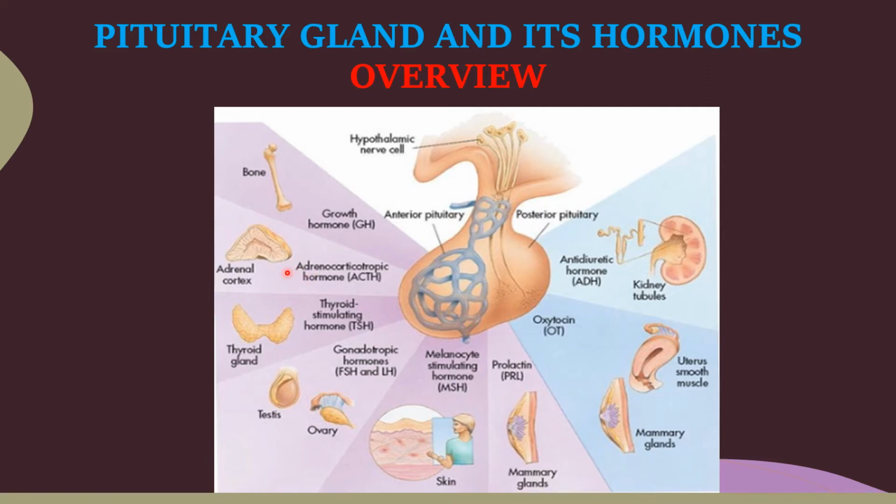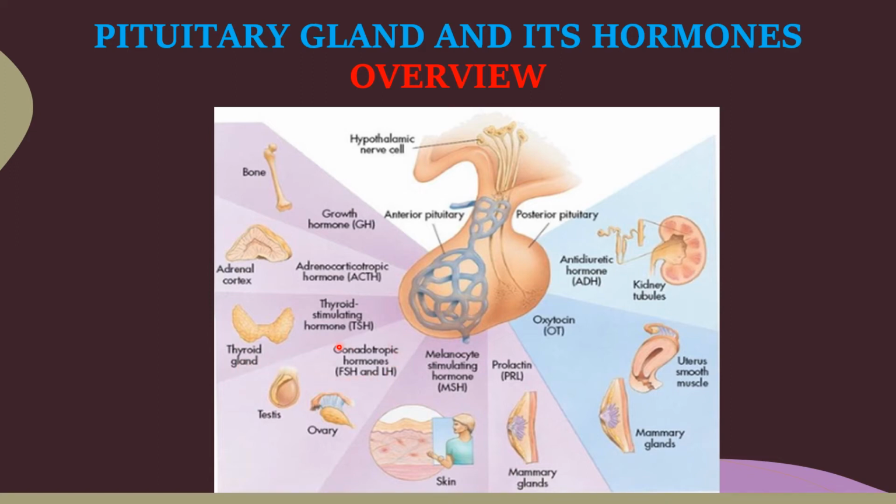Then another hormone produced from the anterior pituitary is adrenocorticotropic hormone, ACTH, very important. What is the major function of ACTH? ACTH regulates the activity of the adrenal cortex. Then another hormone, thyroid stimulating hormone, TSH. TSH activates the thyroid to secrete thyroxine.